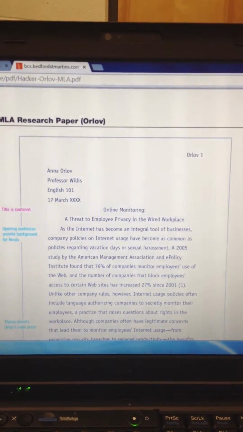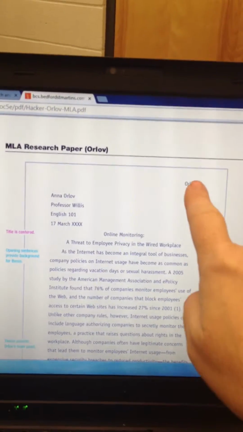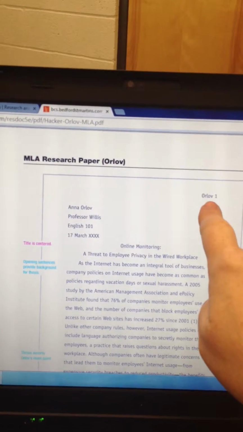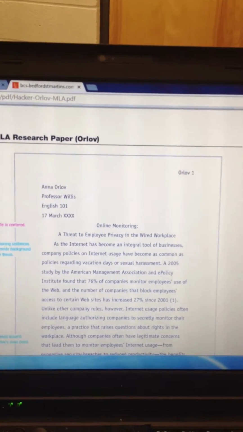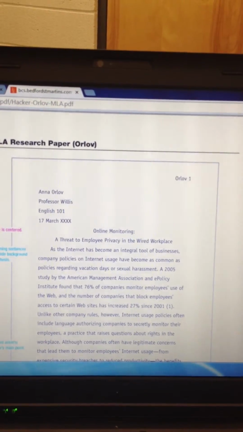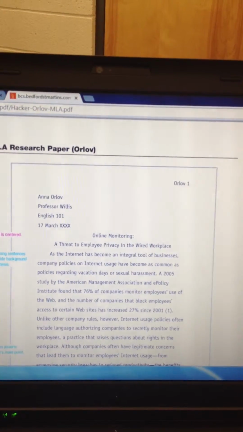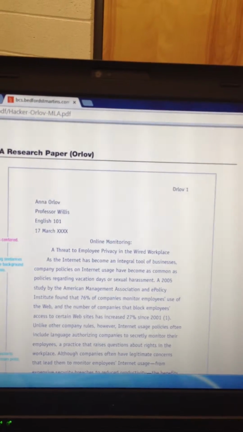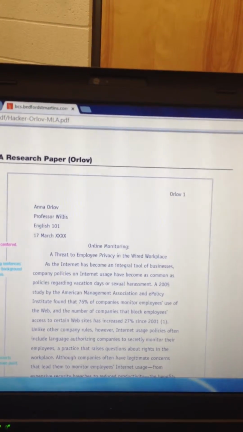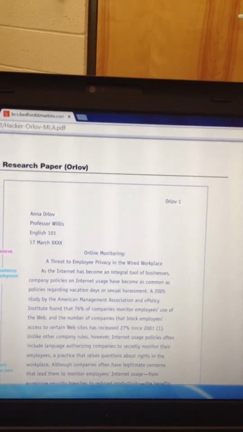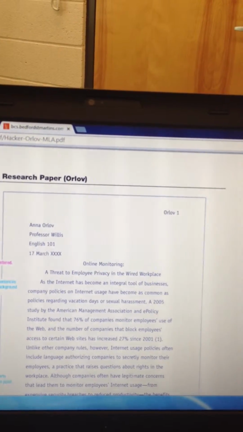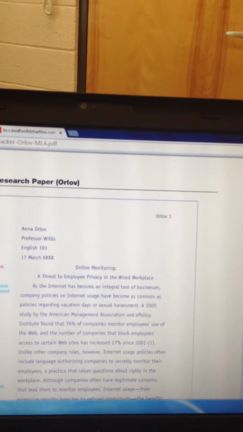What I want to point out first is the page numbering here. Your last name and the page number should be on every page. You must use the header function in Word. Otherwise, it will be 1 inch from the top rather than the correct 1/2 inch. Use the page numbering feature that is in the header function in Word, and it will automatically number your pages. You just have to add your last name before the page number and space once.